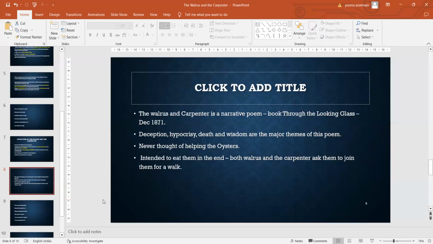In the initial stage of the poem, the oysters couldn't understand why they were being called, and without knowing that, they joined hands with the walrus and the carpenter, the foolish oysters. Without thinking and rethinking, they joined. So I'll stop here.